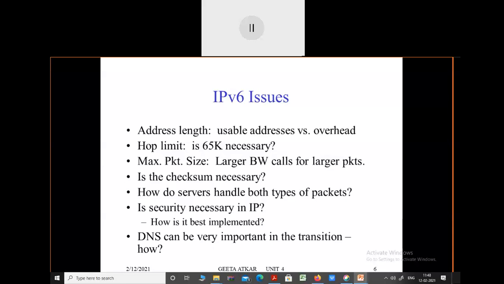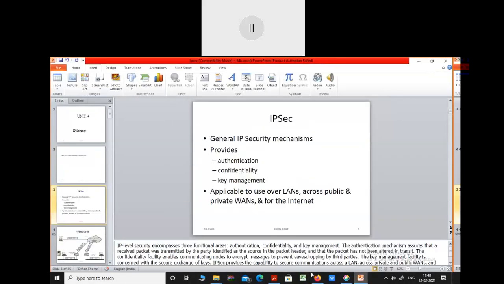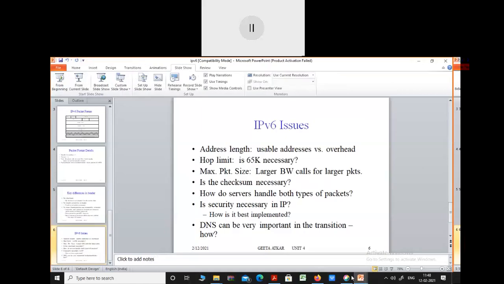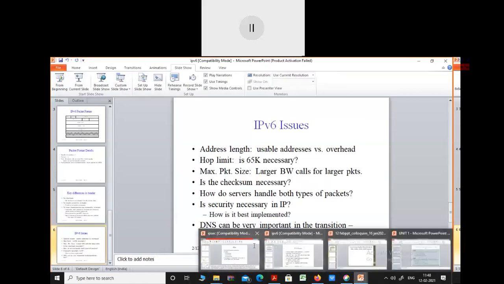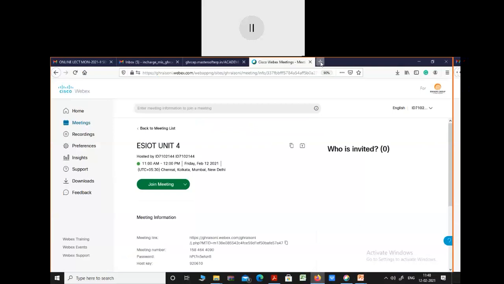Because of that IP security, the data which we are transferring will be in a secure manner. In the way of transferring the data, a third person or any other unauthorized person cannot access that data. Therefore the tunneling is required. Okay, I will just show you how the tunneling occurs in IPv6. What is meant by tunneling? You just see this, then you will come to know how the tunneling occurs while transferring the data.